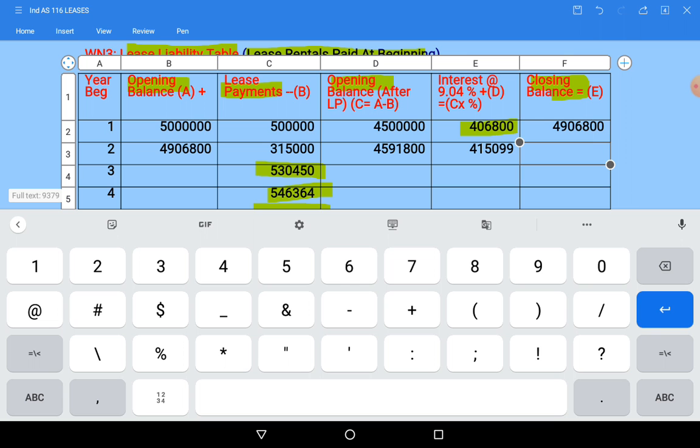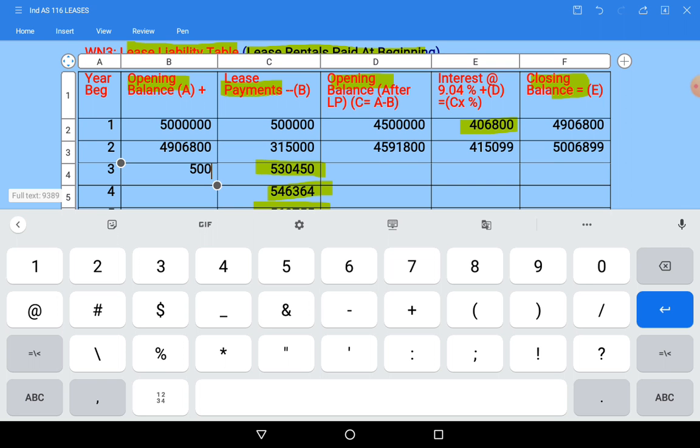45 lakh 91,800 plus interest, it is becoming 50 lakhs 6,899 rupees. So this will be again opening balance for the next year, 50 lakhs 6,899.